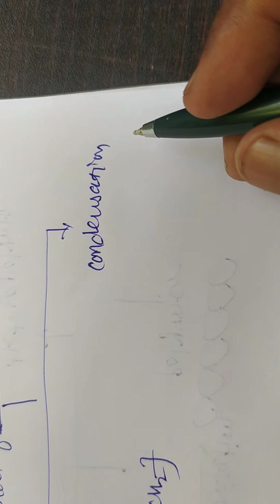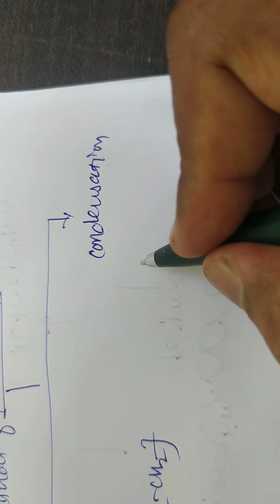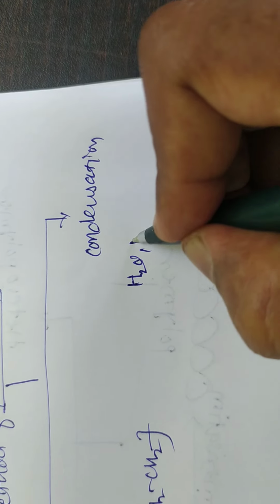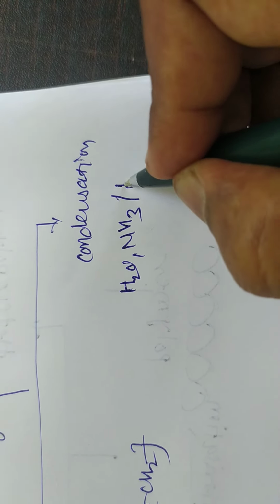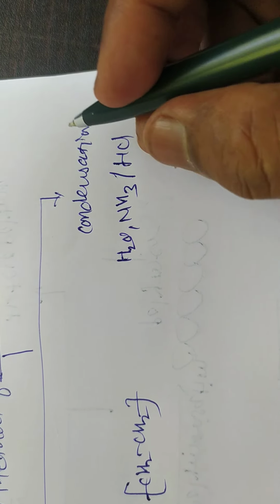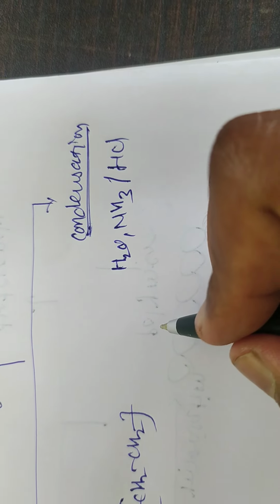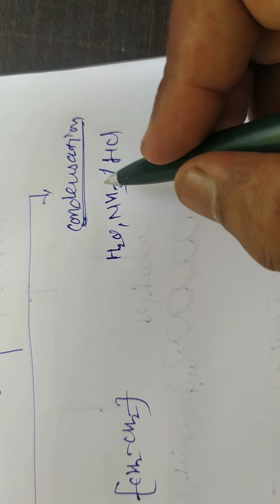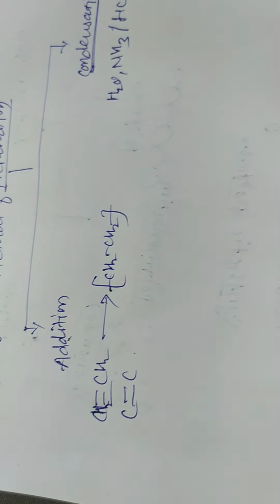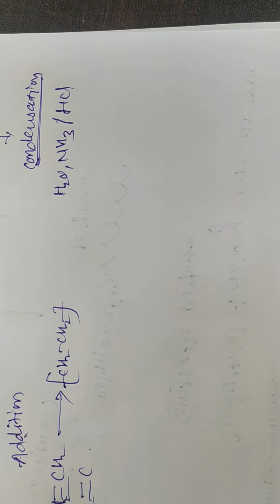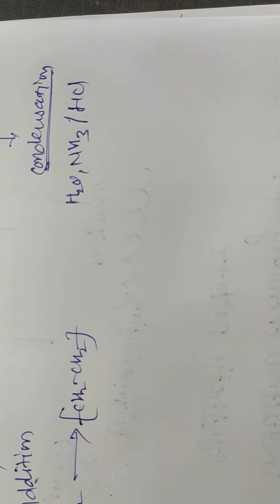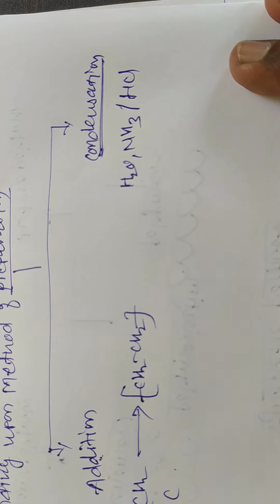But in condensation polymerization, the side product is removed in the form of water, ammonia, or HCl. And in condensation polymerization, the monomer units used must contain two functional groups. The preparation of nylon 6,6 is an example of condensation polymerization.